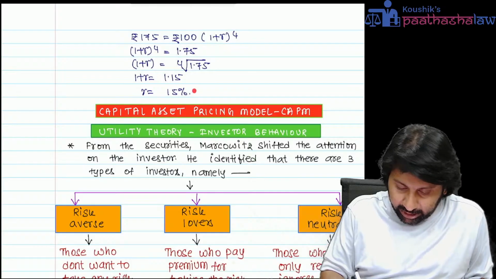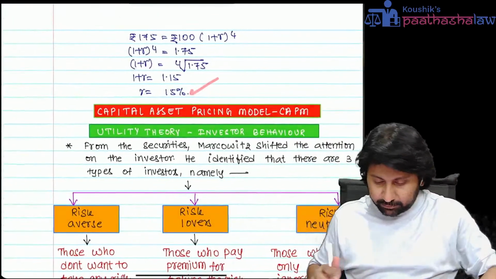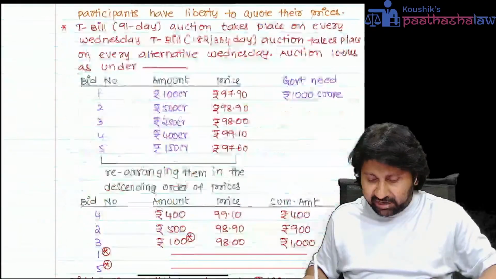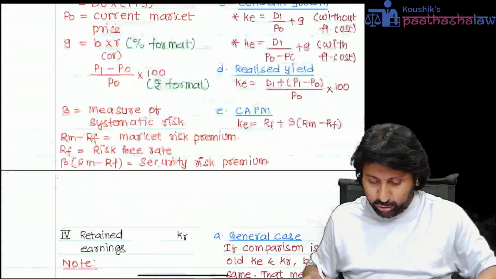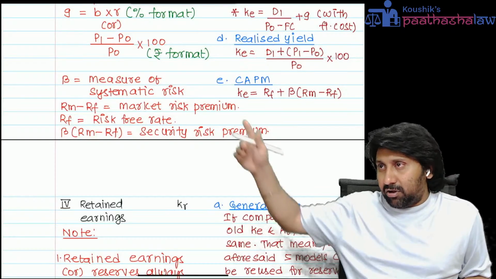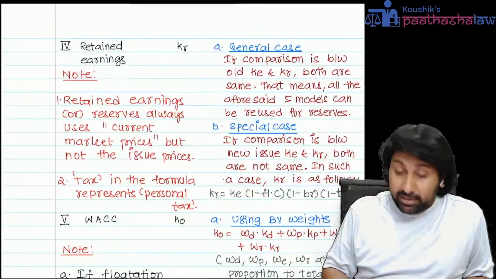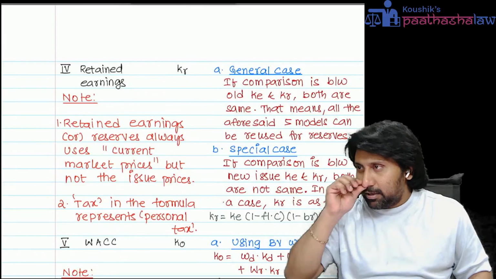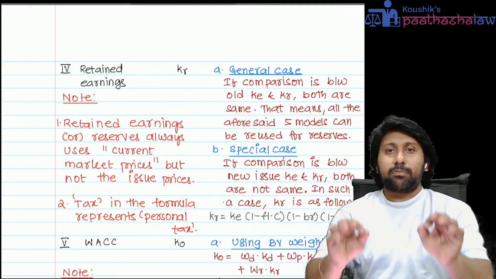So you understood the realized return concept. If the data is from the past, you should use that. Next, CAPM, which I have already given here. Next, very, very important is KR. Listen first, a 2 minutes discussion. After that, you can directly understand.